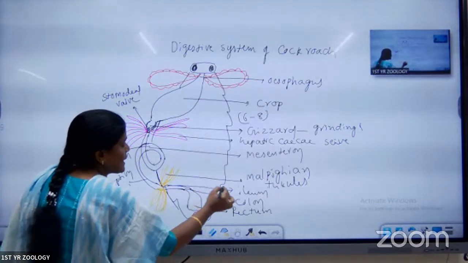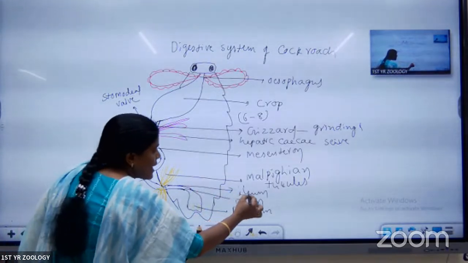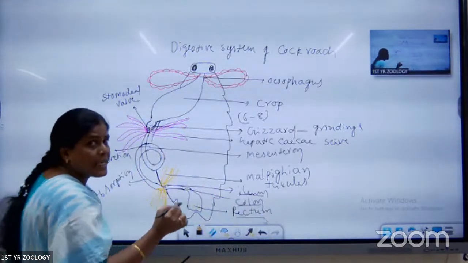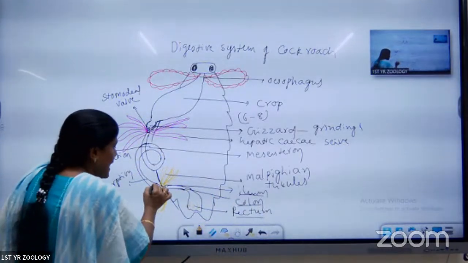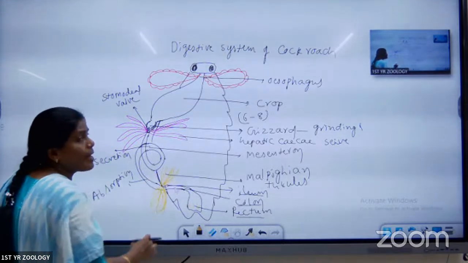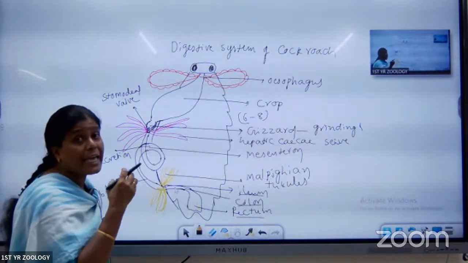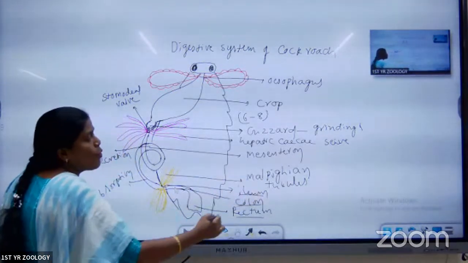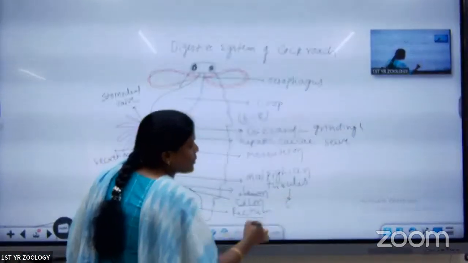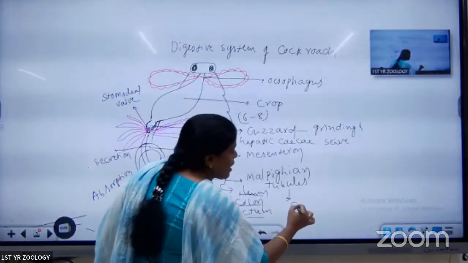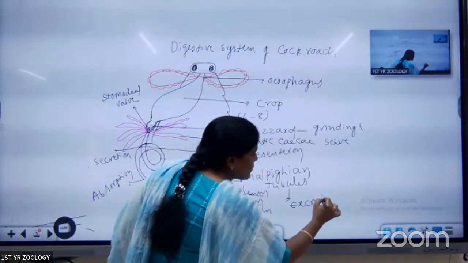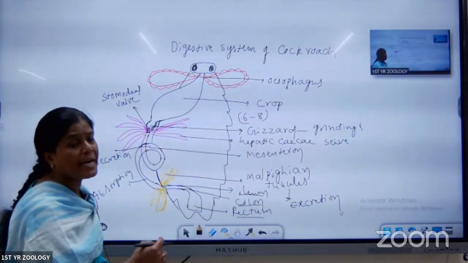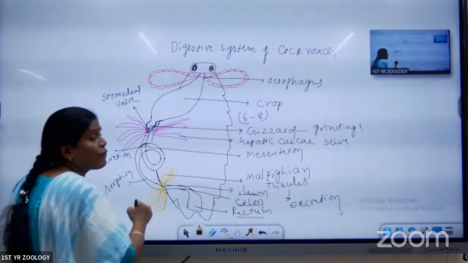The hindgut has three parts. Already we discussed the ileum, colon, and rectum. What about the ileum? Between the midgut and the hindgut, tufts of hair-like structures are present. They are called Malpighian tubules. What is the use of these Malpighian tubules? They are useful for excretion. Excretion means the nitrogenous waste present inside the blood is taken by the Malpighian tubules,